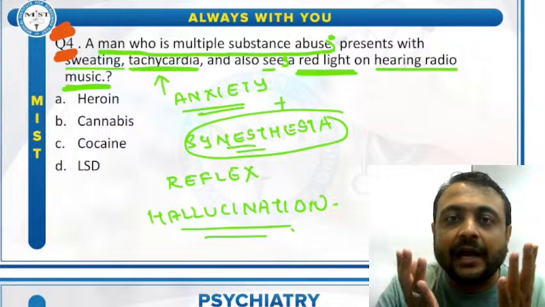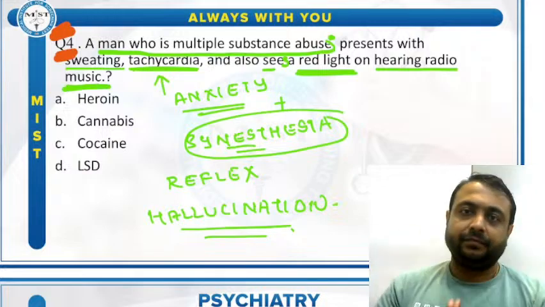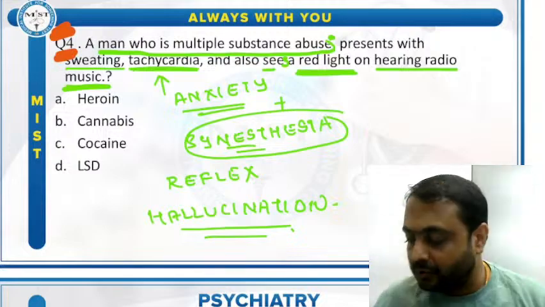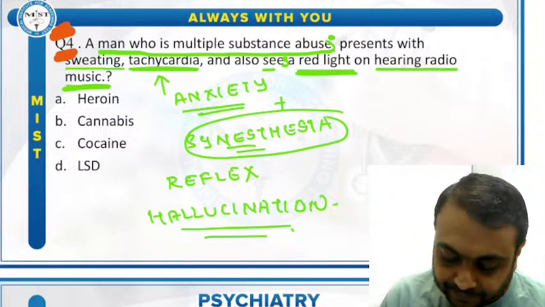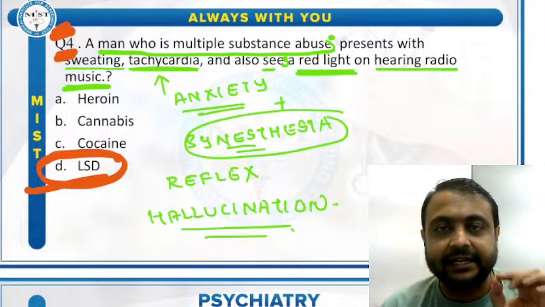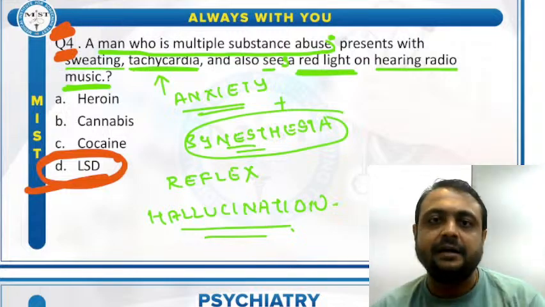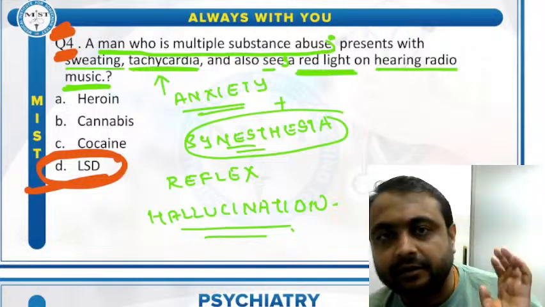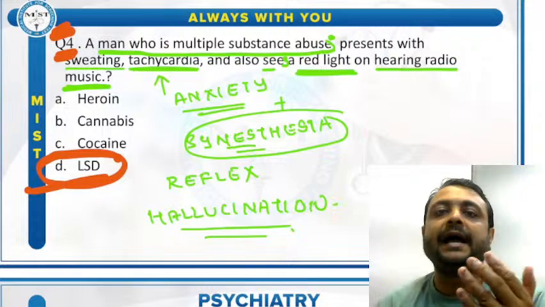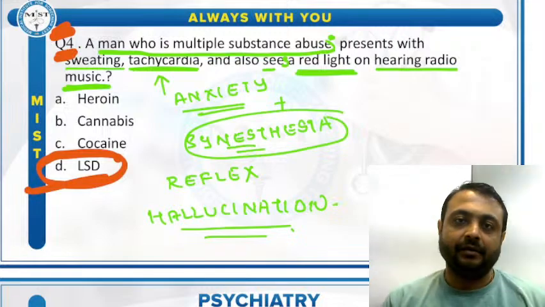It is seen with hallucinogen, and the most potent hallucinogen known to man is what? LSD. Lysergic acid diethylamide is the hallucinogen, and this is a case of what? Bad trips. Why?